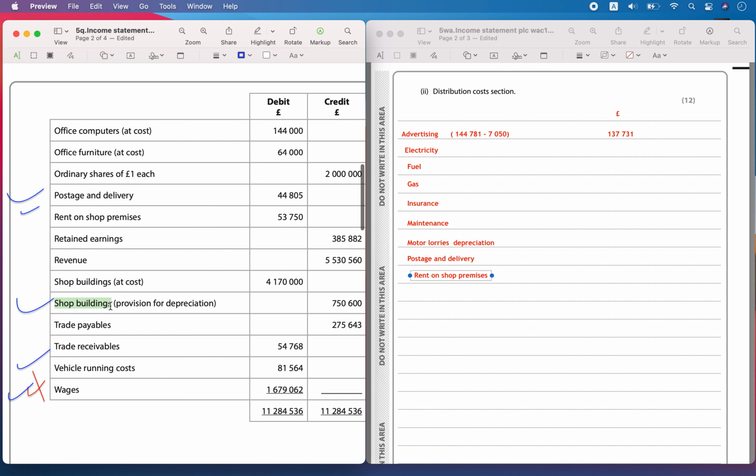Then you have the shop buildings depreciation, and then you have the vehicle running costs.